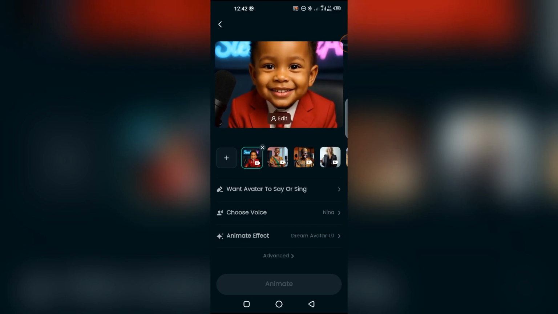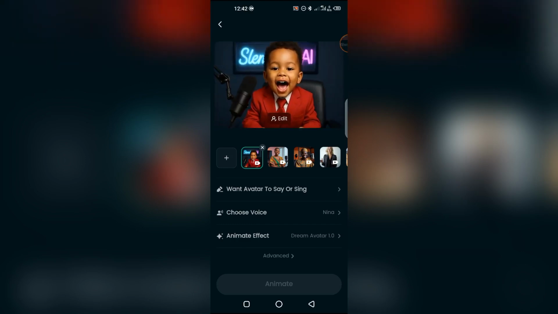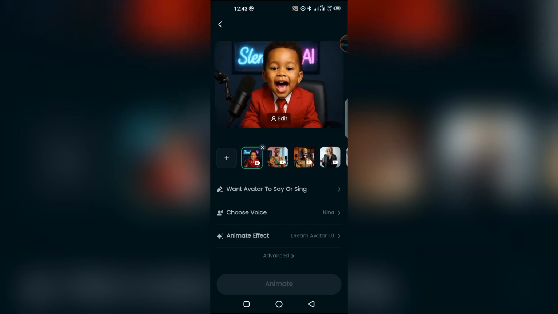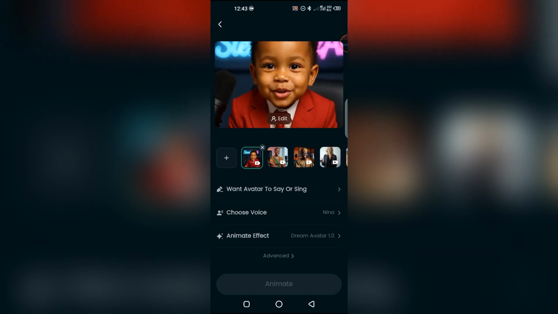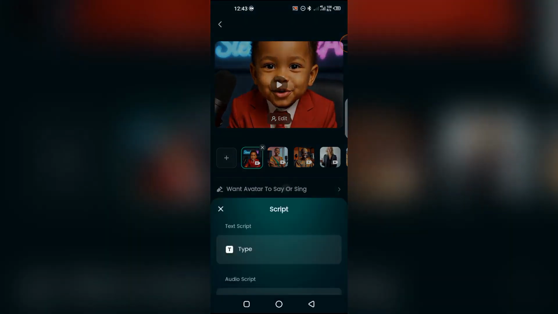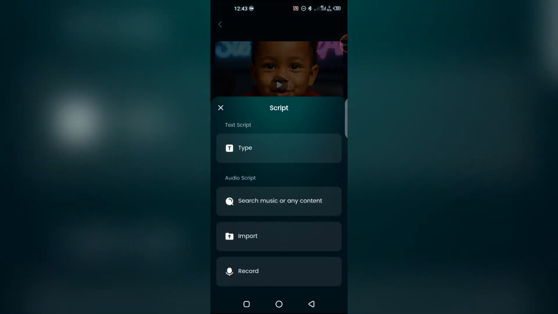What you need to do is just create an animated version of the picture, okay, where the person is talking and making hand gestures and all that. Then come to Dreamface and upload it as an avatar, as I have done. Then order what you want the avatar to say. We are going to use record.